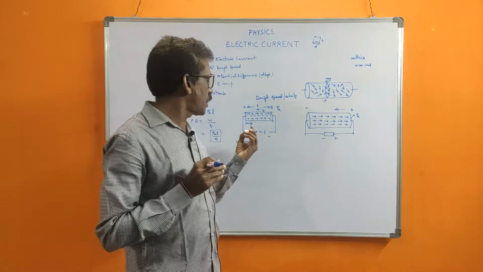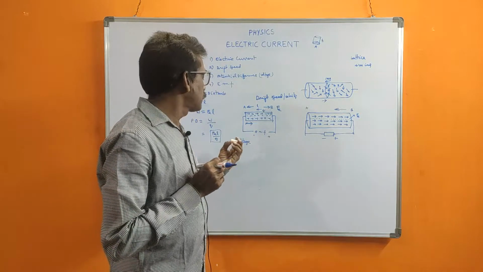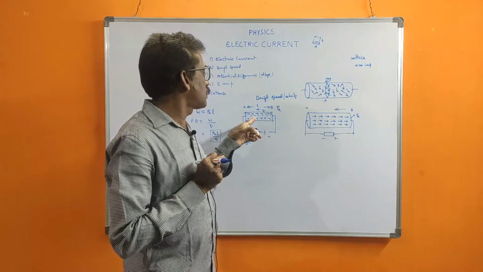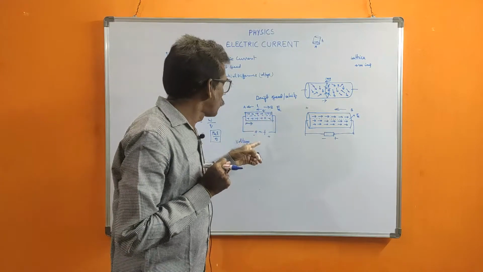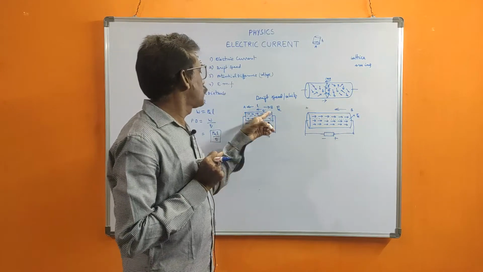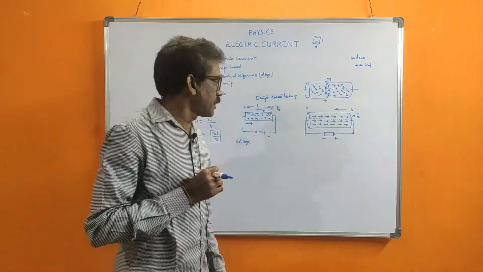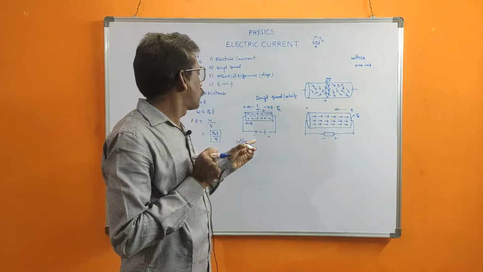That means the definition is: EMF is defined as the work done on the unit charge by the electric force to move the electrons from end A to end B, over a certain length. That is the electromotive force.